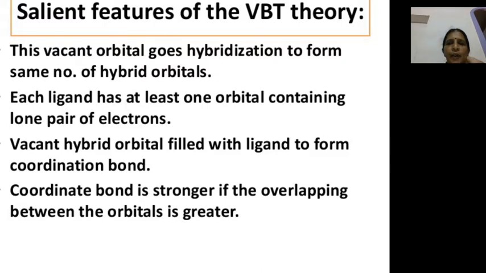Sangeeta Kulkarni. Today I will discuss some of the salient features of valence bond theory. This theory tells us about the formation of hybrid orbitals from the vacant d orbitals of the metal ion. The vacant orbitals of the metal atom or the ion form the same number of hybrid orbitals. Each ligand has at least one orbital containing a lone pair of electrons. The vacant hybrid orbitals of the metal ion combine with the ligand orbital to form a coordination bond. This coordination bond is stronger if the overlapping between the orbitals is greater.